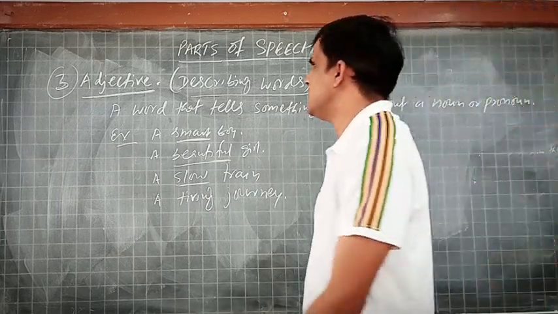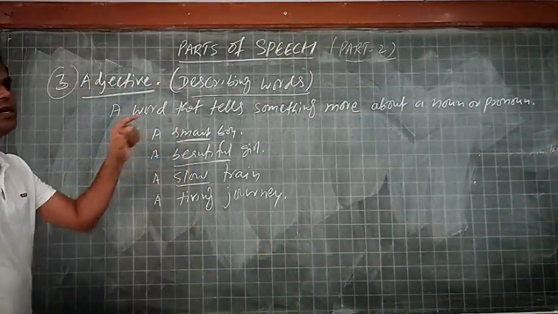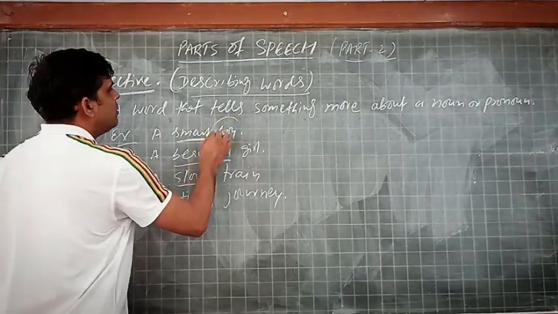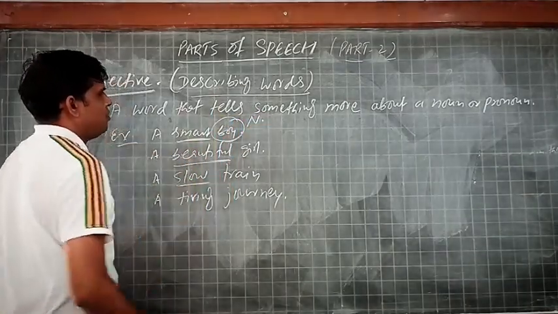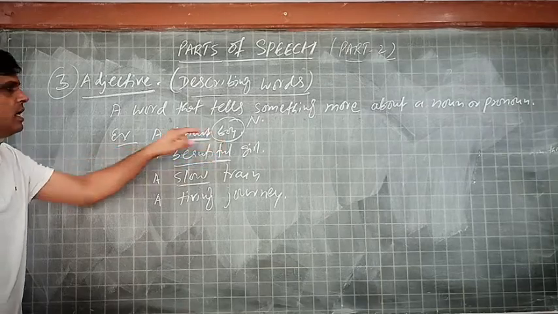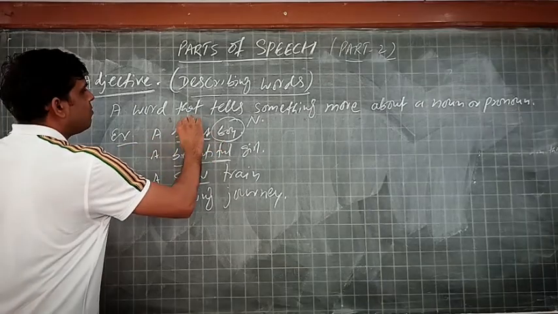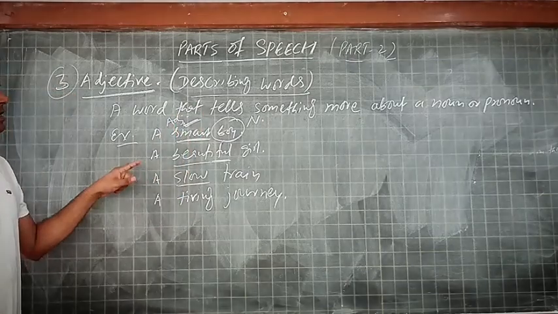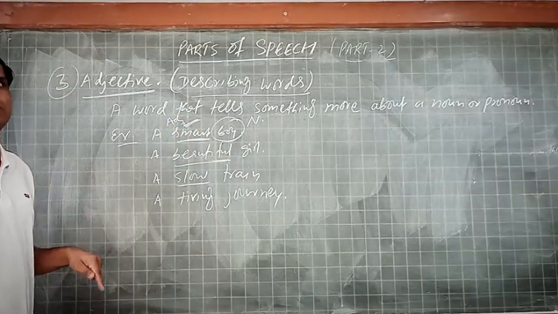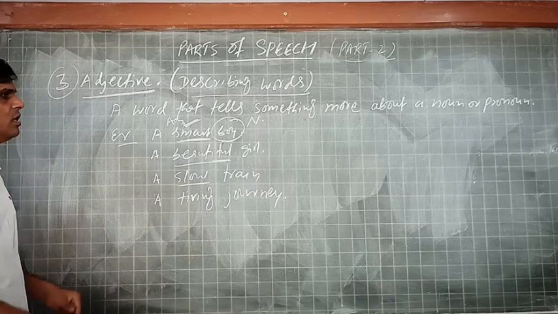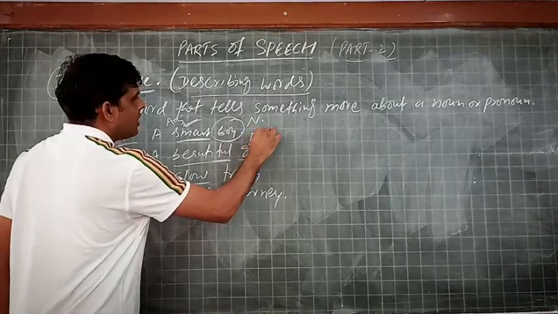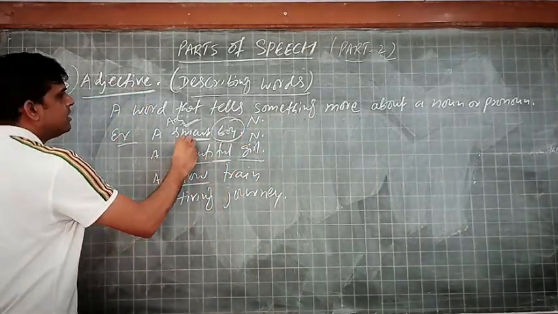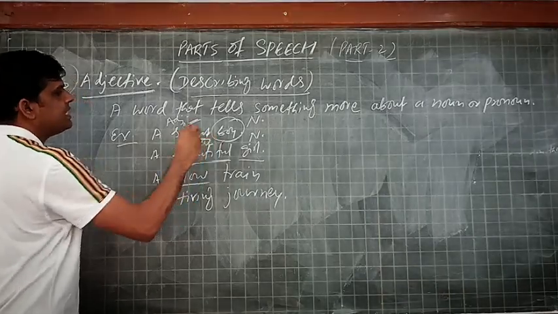Here you see some of the examples. A smart boy. Here the word boy is a noun. और boy कैसा है? He is a smart boy, that we call adjective. A beautiful girl. For example, I say there is a beautiful girl. So girl is the noun again here. Beautiful, it is adjective. लड़की कैसी है?